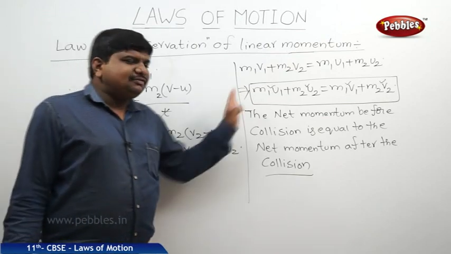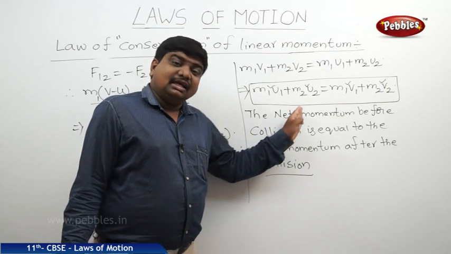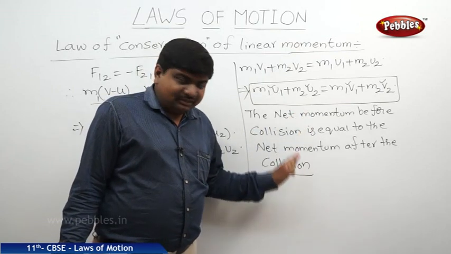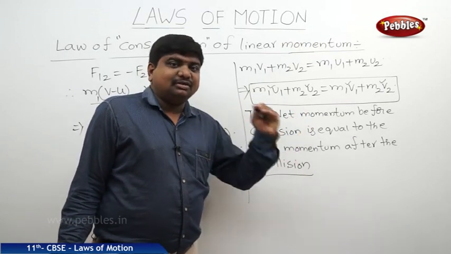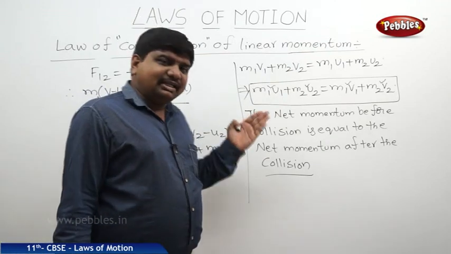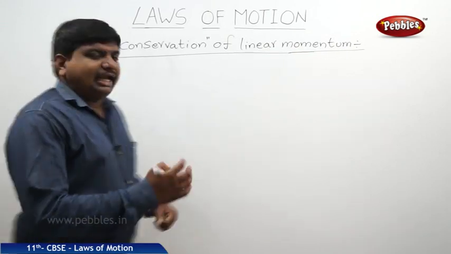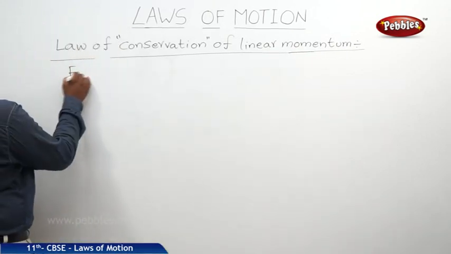What are the examples for the law of conservation of linear momentum? In the beginning we said that the law of conservation of linear momentum is an application of Newton's third law of motion. The examples which are valid for Newton's third law of motion, the same examples we can mention here.